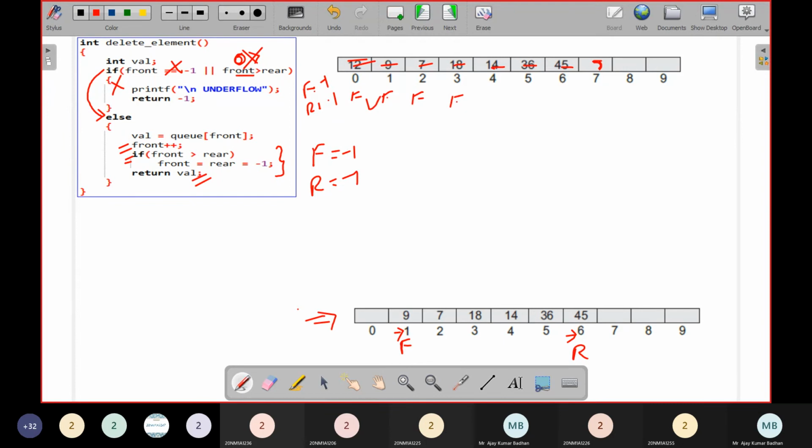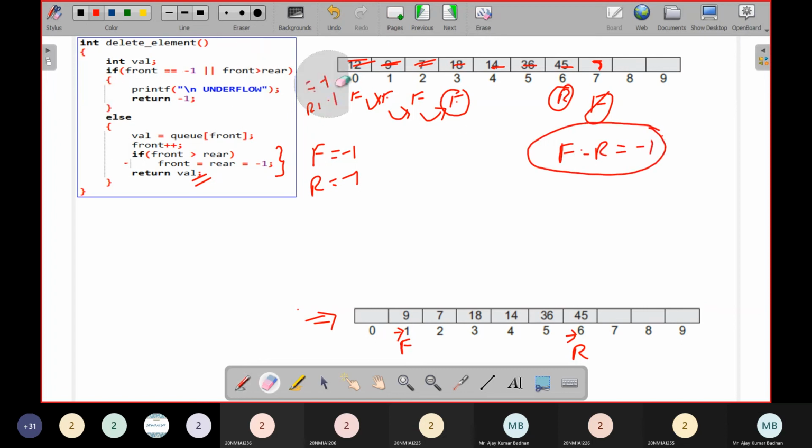Whenever you're deleting an element, increment the front until... So you have to check the condition: if front is greater than rear. If your front is coming here, there are no elements. So front is equal to rear is equal to -1. This thing you people have to keep in mind. The remaining process is very, very easy.